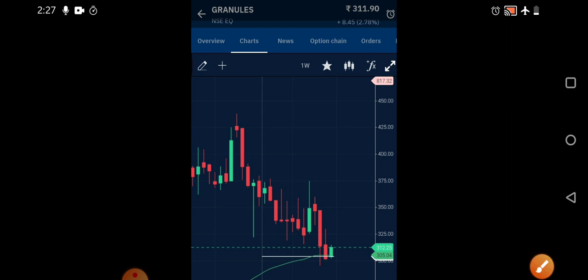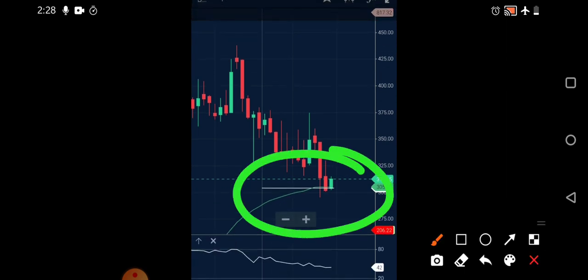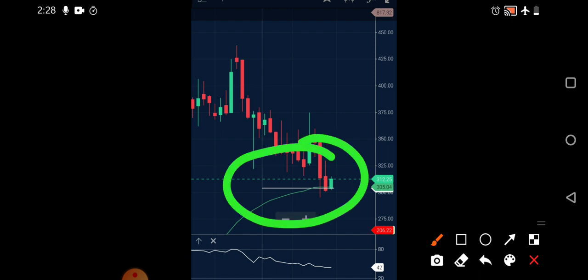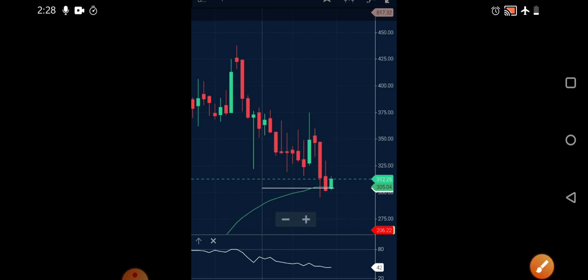but again in the same way it started correcting. And ultimately where it has taken support, you can see it is taking support near two major regions. One is the pivot point, and the second is the 50-day exponential moving average, which is coming out to be near 305.04. Again, that is the crucial level for this particular stock in the coming sessions. If you want to do any swing trade, any positional trade, or invest for the long term, then definitely this level, where the pivot point as well as the 50-day exponential moving average is present, matters. So what is that level? 305.04. You can take it as 305. That level would be very crucial for you in the coming sessions.